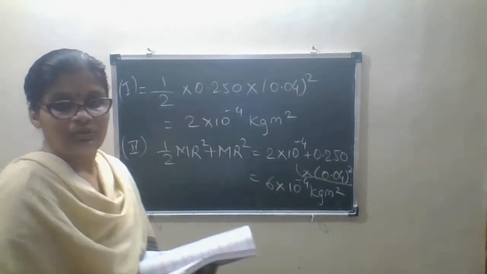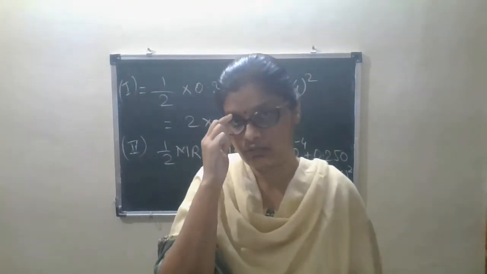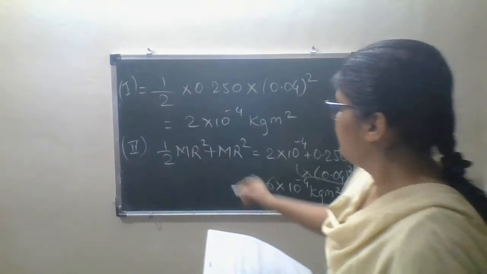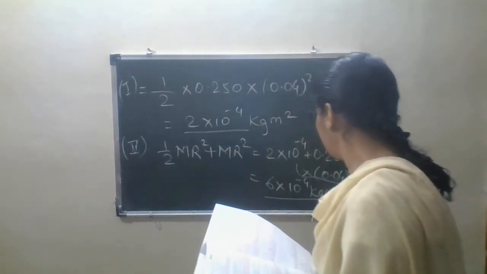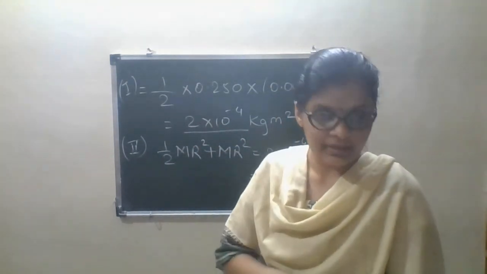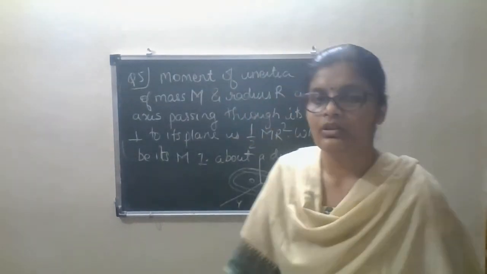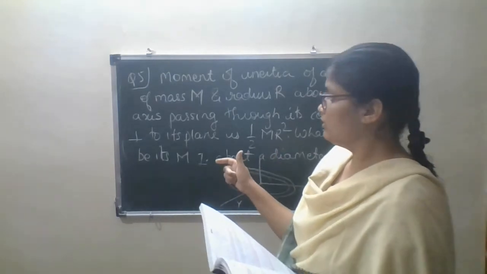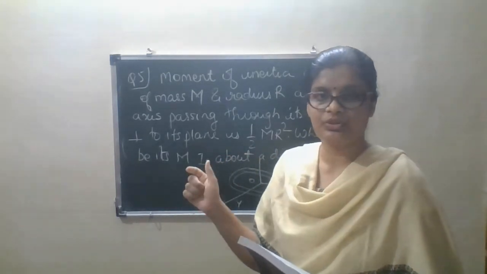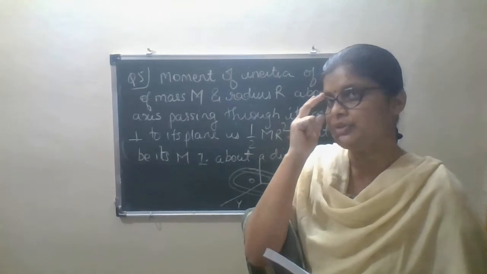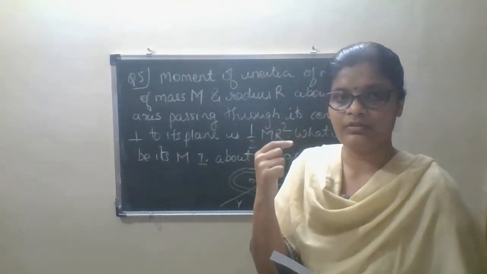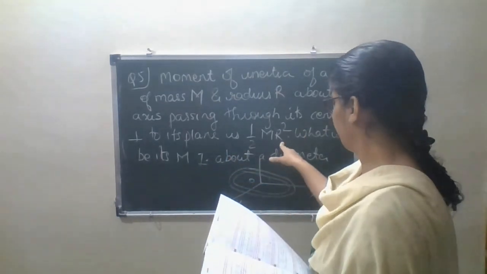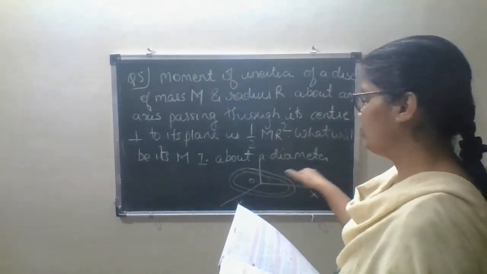You will also solve the question and check whether the answer you get is correct. Okay, next question. They are saying that for the moment of inertia, in the fourth question we solved previously, we know that the moment of inertia about its center is 1 by 2 mr square. This is already given in the question. What will be the moment of inertia about the diameter?